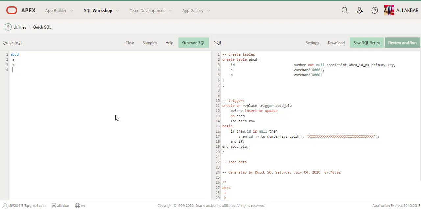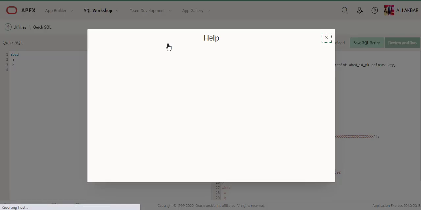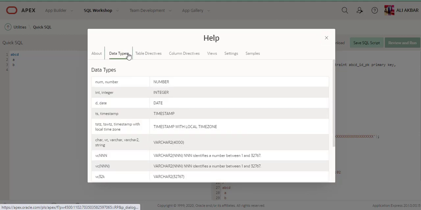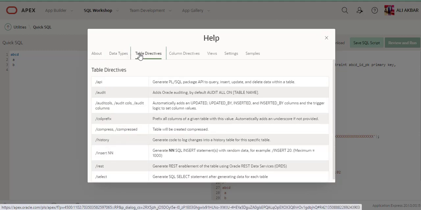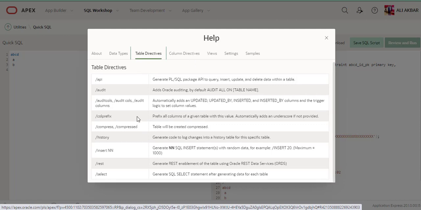Okay, guys, if you don't know how to use quick SQL, you just click here on sample or help. You can see the table data types.